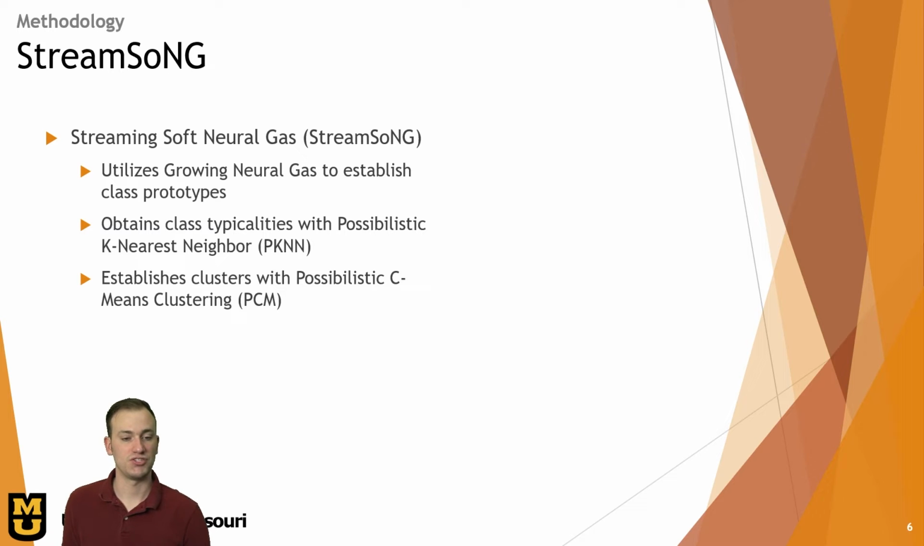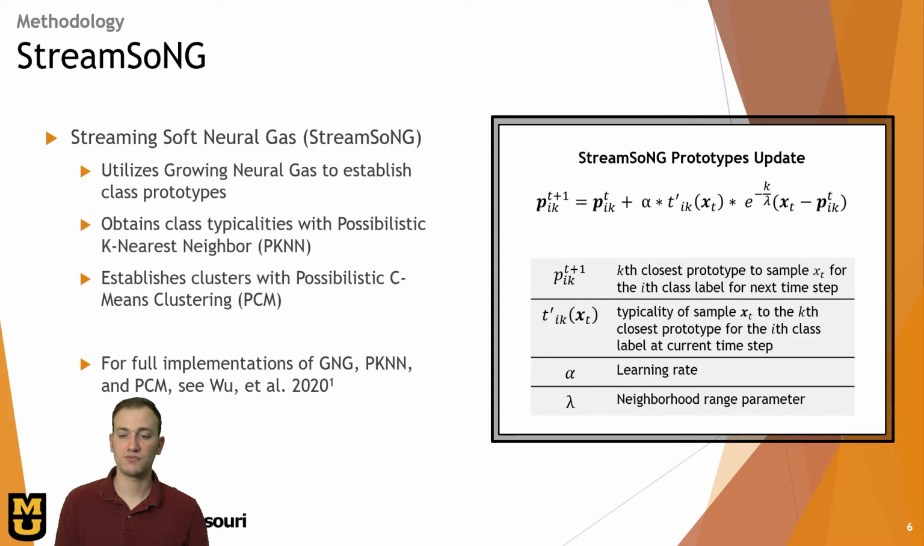This is the clustering that is used on the outlier list to try and find emergent patterns. So the brains of streamsong is shown in this equation. This is the prototype's update equation. If streamsong has determined that a sample belongs to a known class, it uses this equation to squeeze or pull the prototypes in space to account for that new sample that it says belongs in that class.